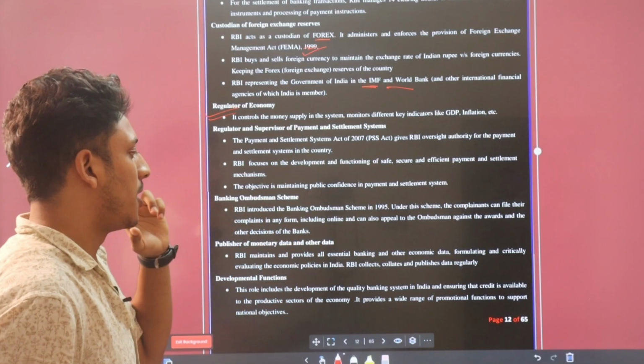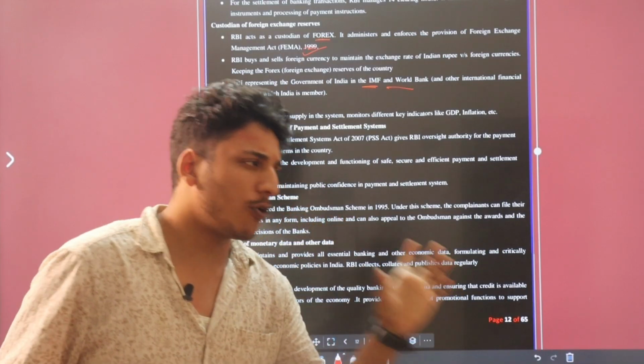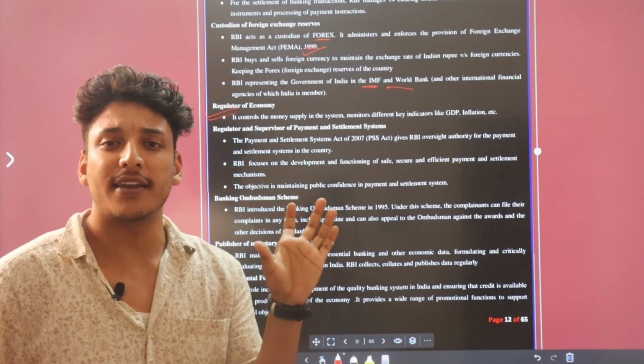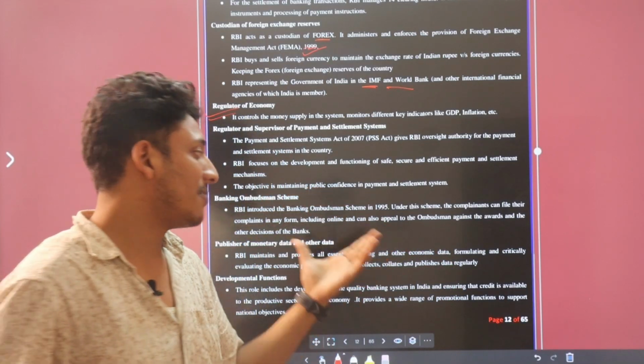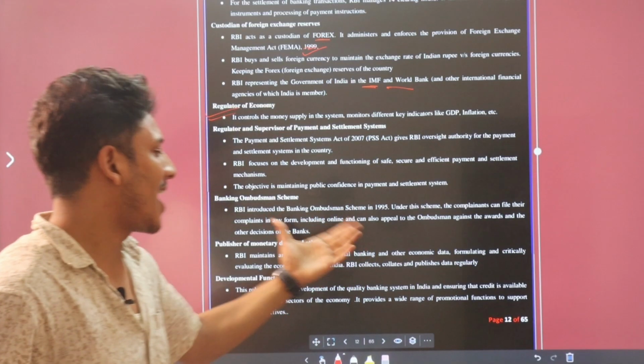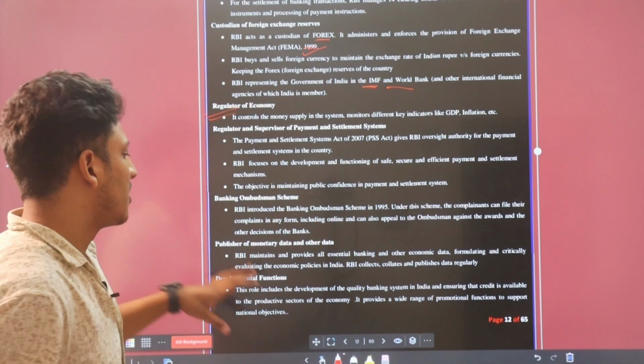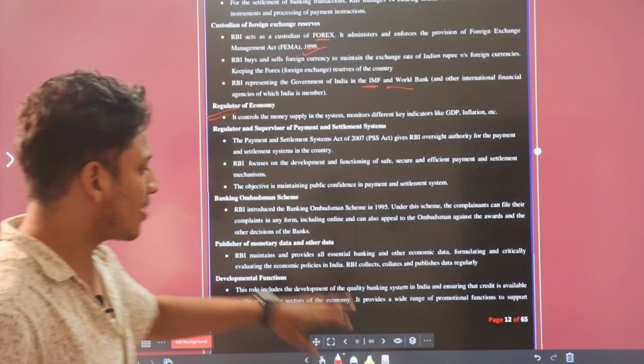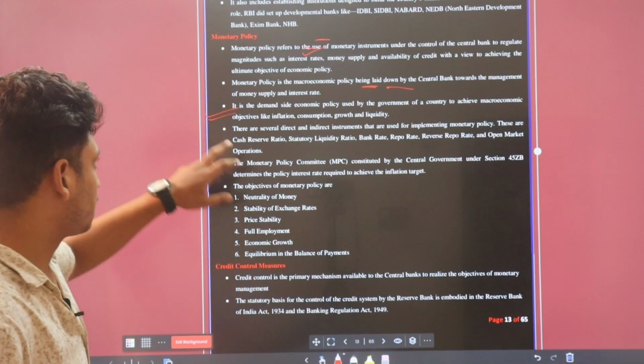Now, publisher of monetary data and other data. It means information related to tax and monetary funds are published by RBI. Development function. RBI also plays a major role in development.